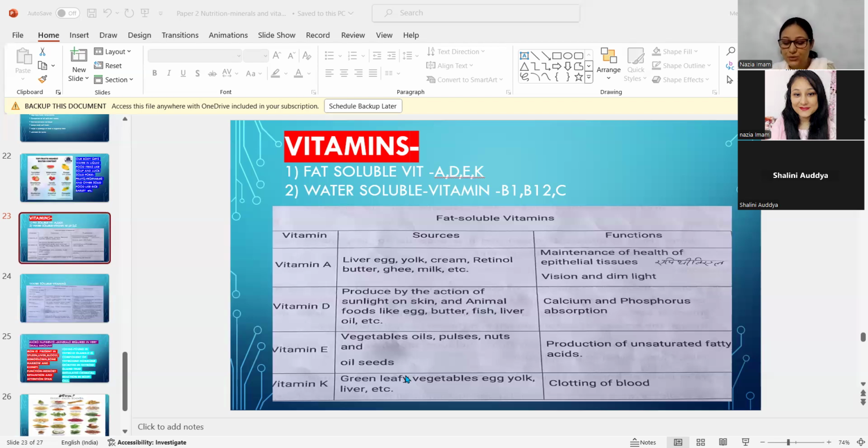What are epithelial tissues? Epithelial tissues are tissues that are formed in the outer level of the body. What is the outer level of the body? The largest organ of the body, our skin.